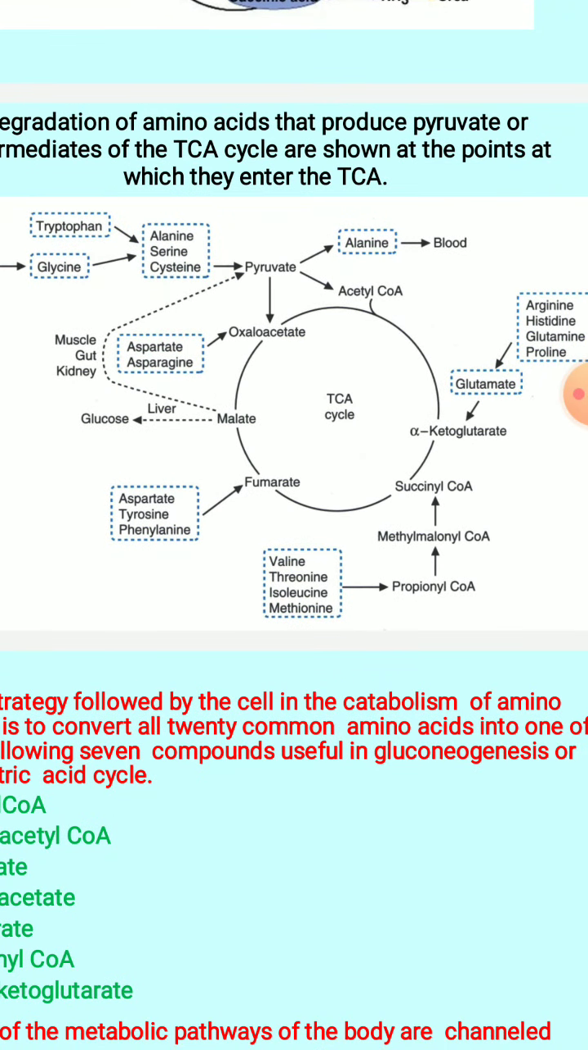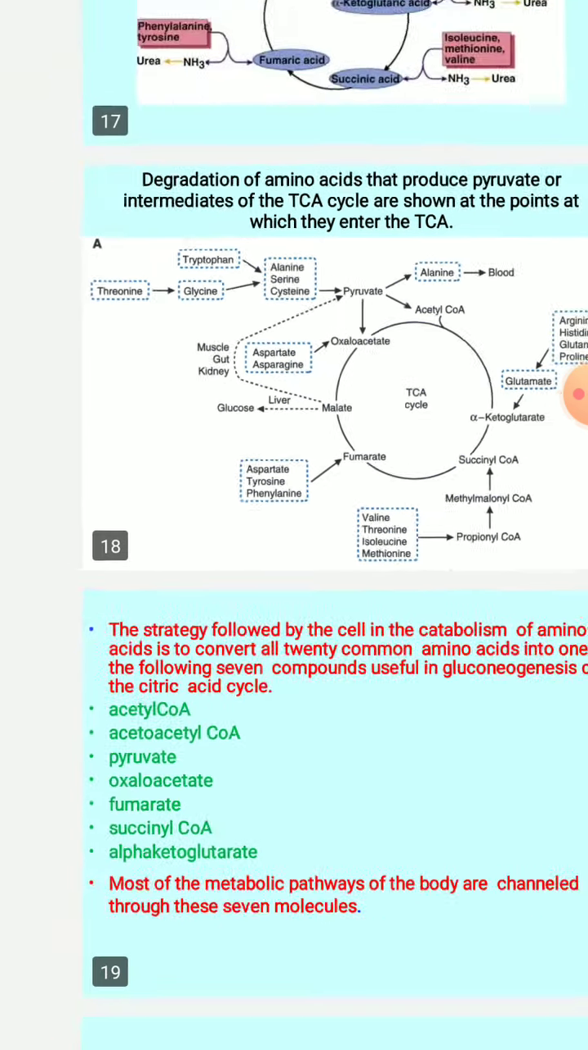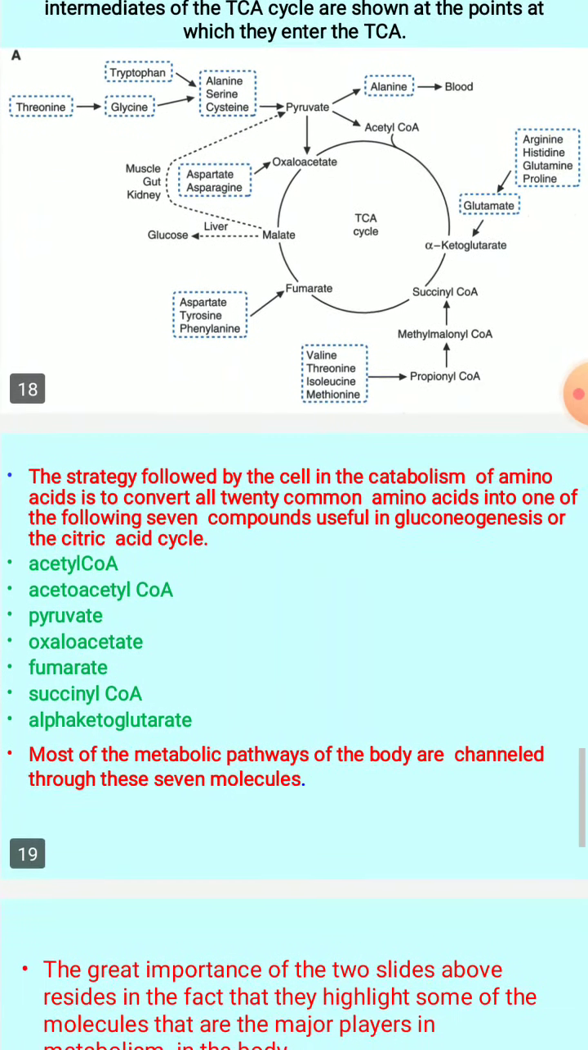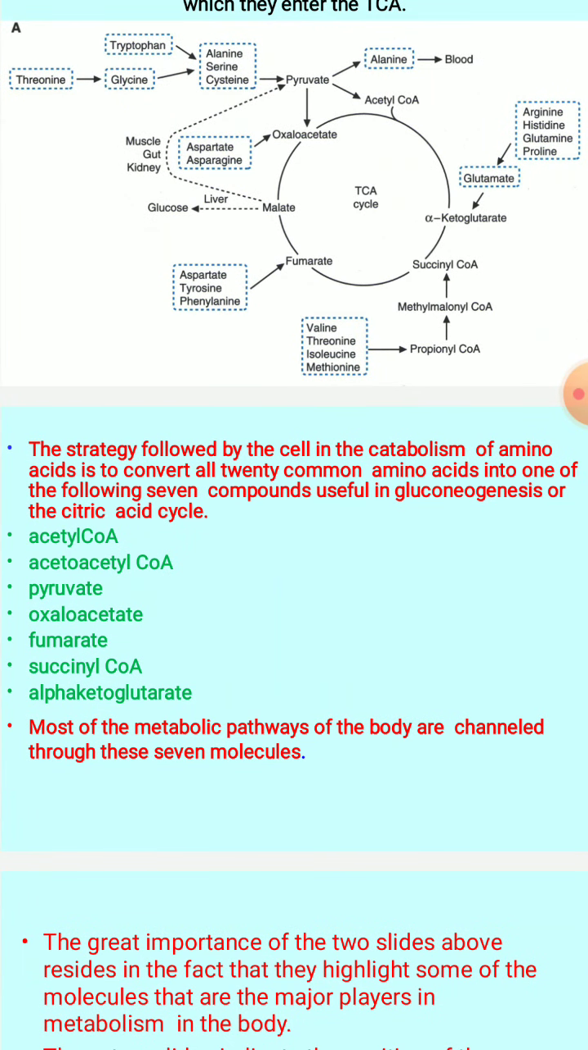So the degradation of amino acids produces pyruvate and the intermediates of TCA, which are acting as precursors for the synthesis of amino acids, and even these can be formed from the catabolism of amino acids. So this shows both the catabolic nature of TCA and the anabolic nature of TCA.